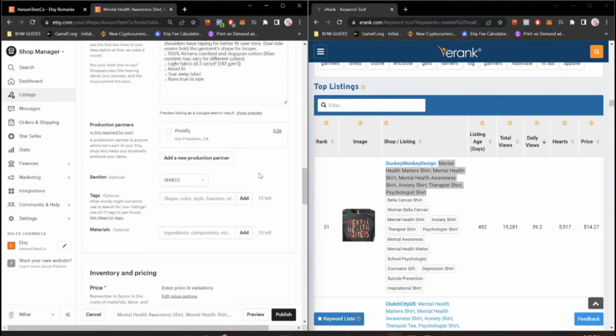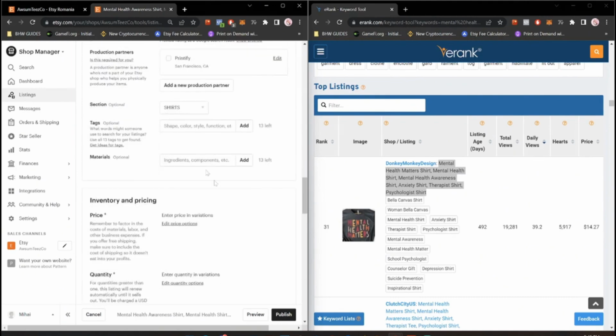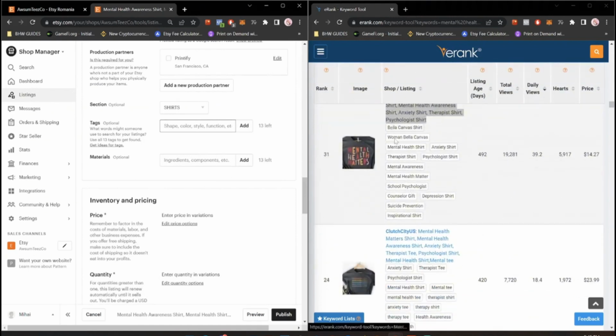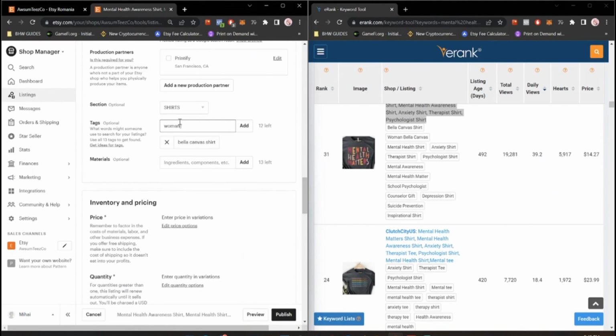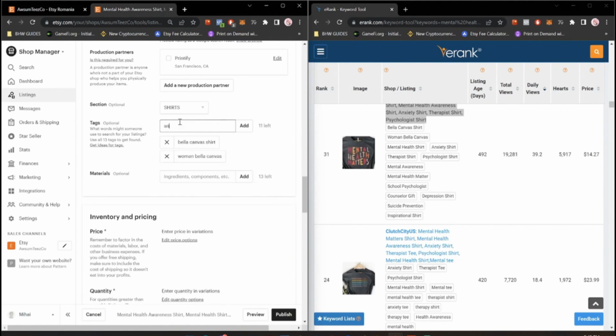I can do that. And then I can just go in the tags and I will just copy every single tag, because every single tag that this guy has fits my specific listing easily. So Bella canvas shirt, anxiety. Well, Bella canvas anxiety shirt therapist.